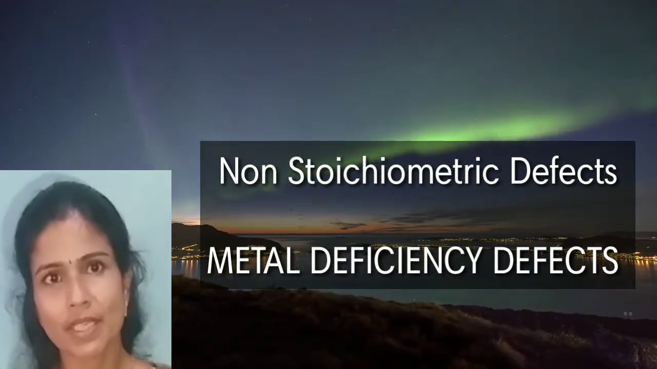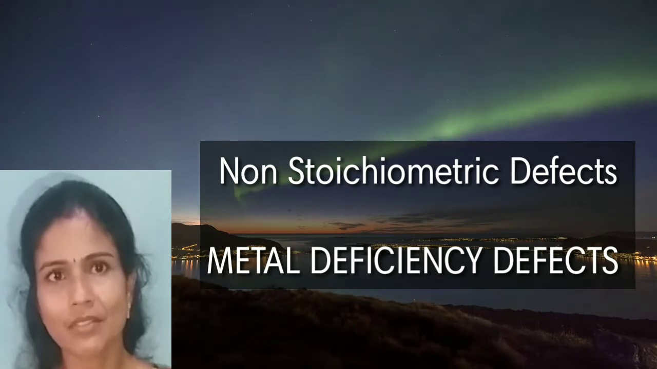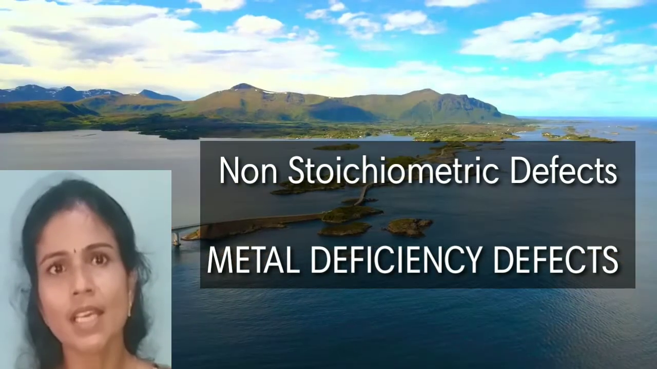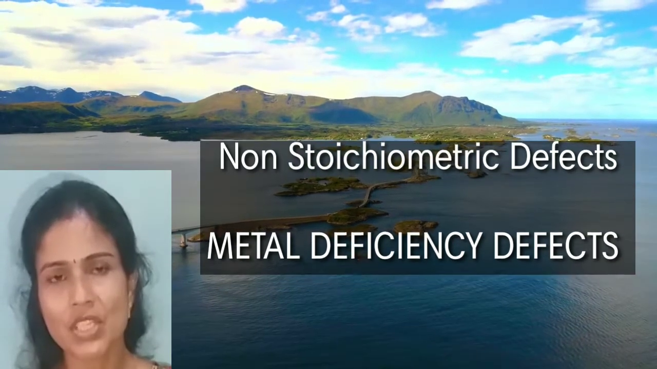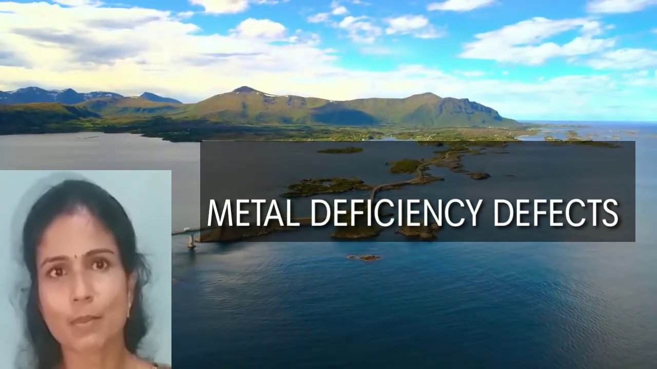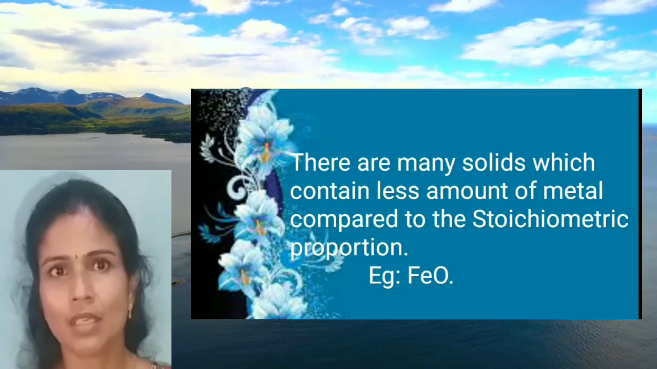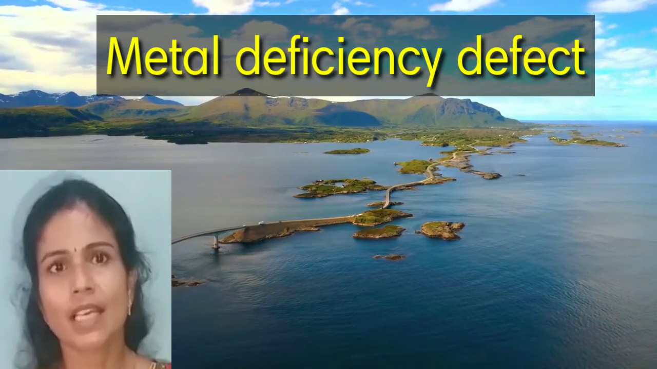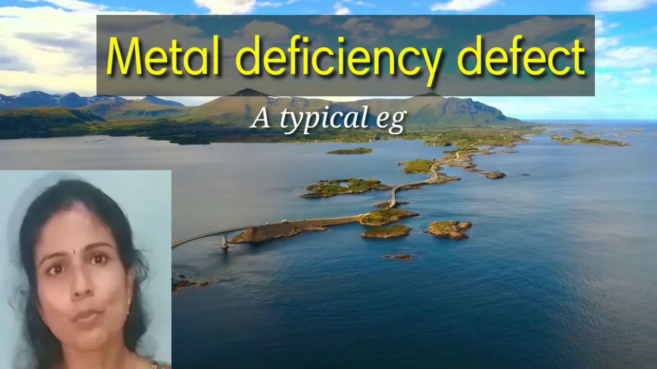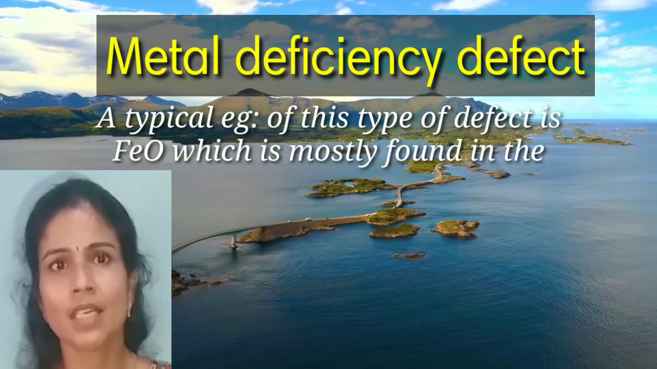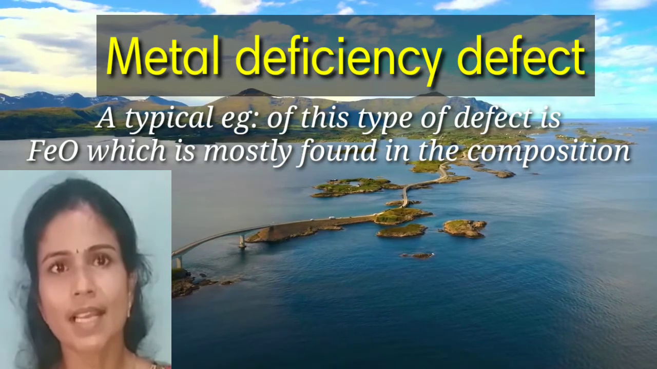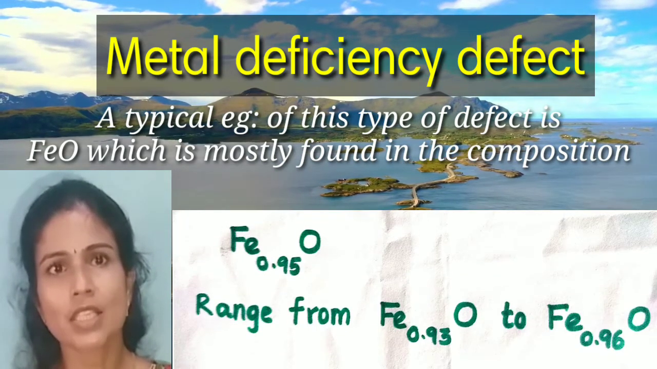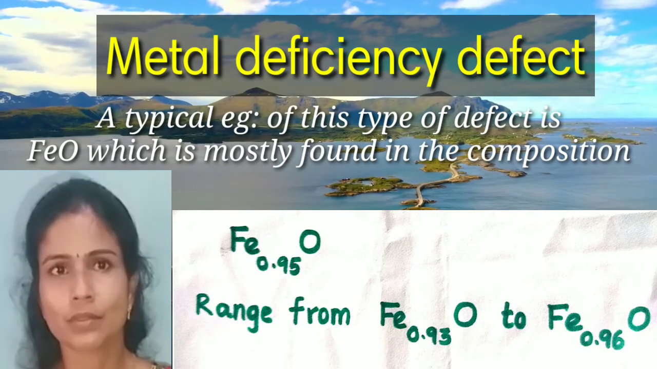So, non-stoichiometric defects are of two types: metal excess defects, already discussed, and the second one, metal deficiency defect. Metal deficiency defect can also be explained with the help of an example. It is FeO, iron oxide. In this, Fe2+ and O2- ions are present, but normally in the crystal lattice, their stoichiometric composition is Fe0.95O.